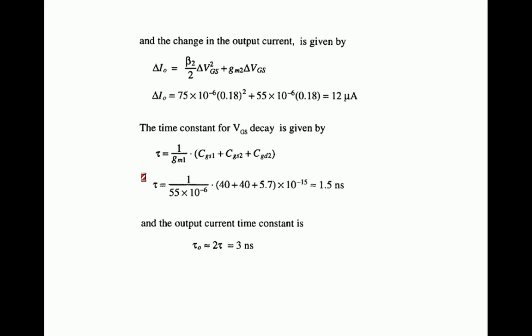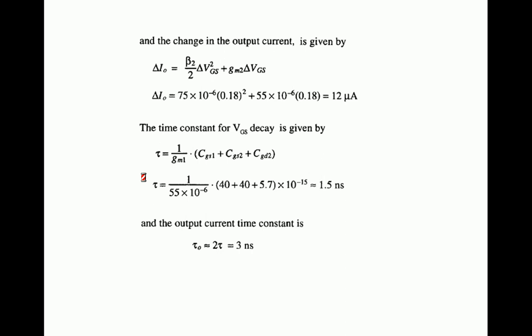Ultimately, the transient response tells how perfectly your circuit operates under sudden changes. Sudden changes we model with a step input. So we apply a step input at the output of the current mirror, and from that we calculate the corresponding changes in VGS and then the corresponding change in I naught.